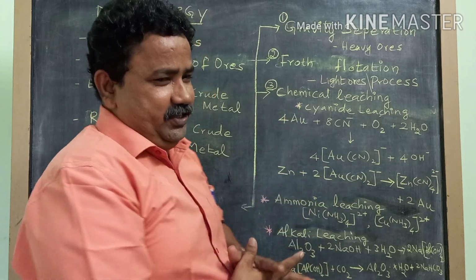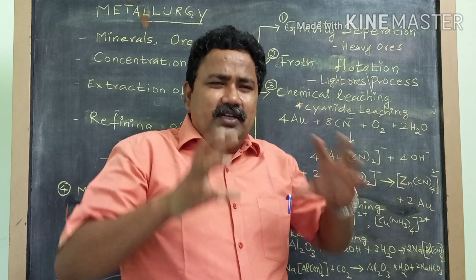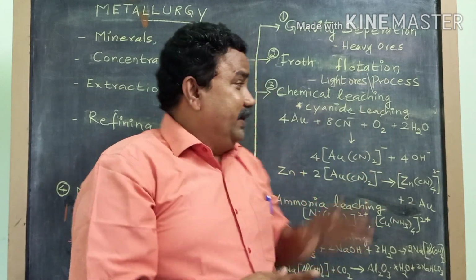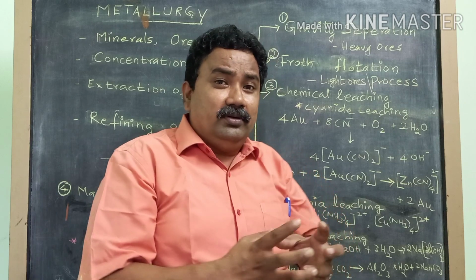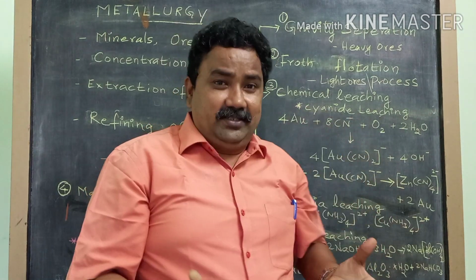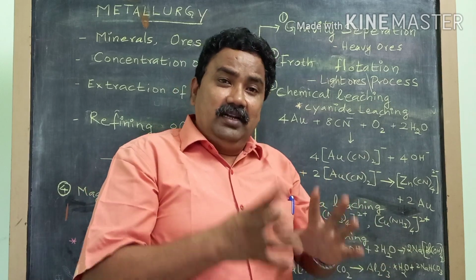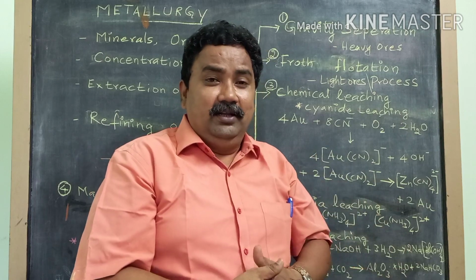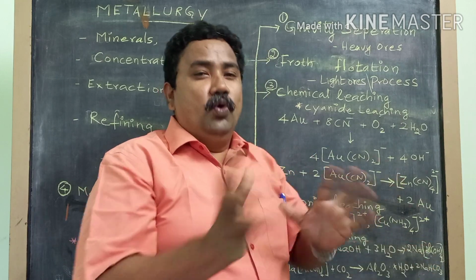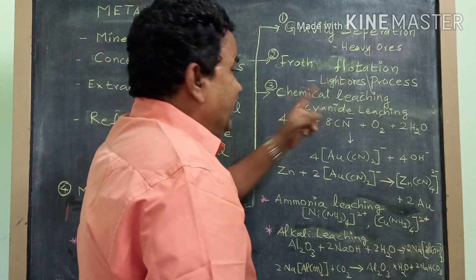And let's go to the third one. This is chemical leaching. Leaching is washing. So here the principle is that any ore will be converted into a pure coordinate compound, and then it is made to react with another element or another metal to give back the original ore. Simple method. Here first one, cyanide leaching.